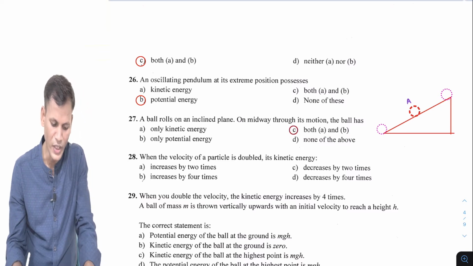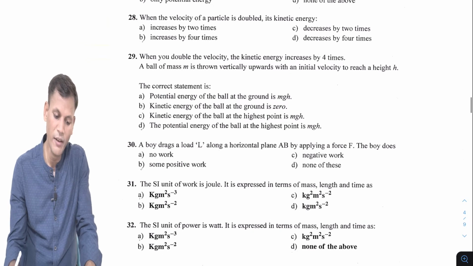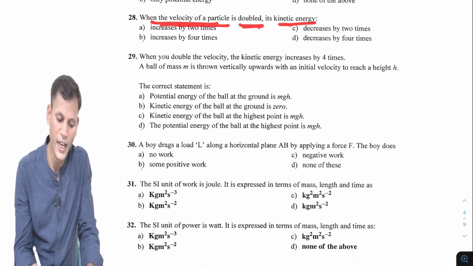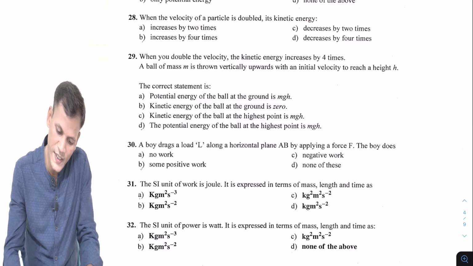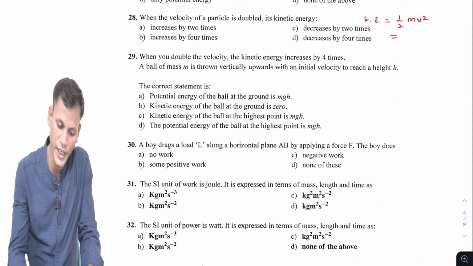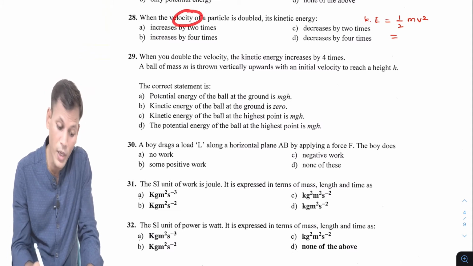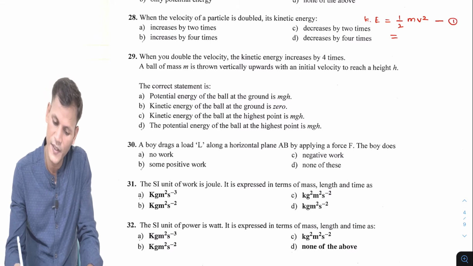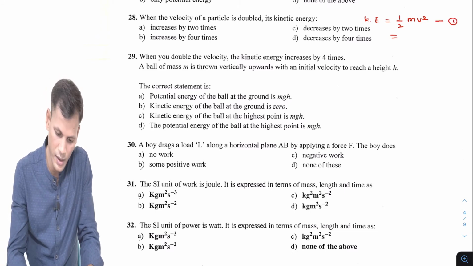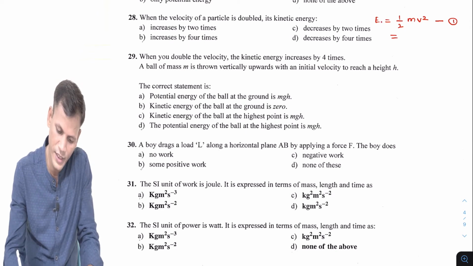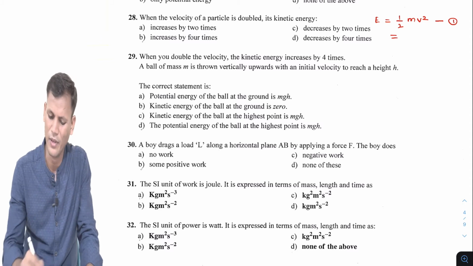Okay. Now question number 28. When the velocity of a particle is doubled, its kinetic energy. So we know kinetic energy is half mv square. Now they are talking if velocity gets doubled. So velocity gets double. I will write it first. I will write the kinetic energy as E, simply E.